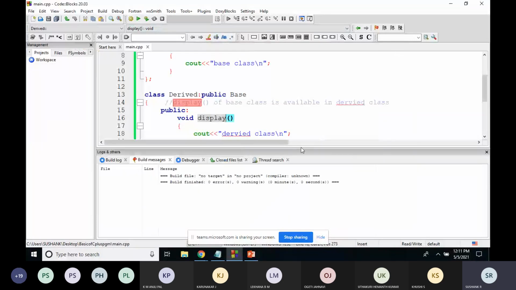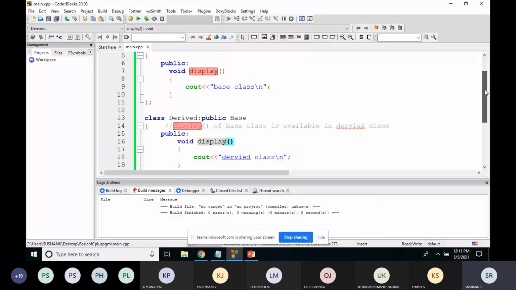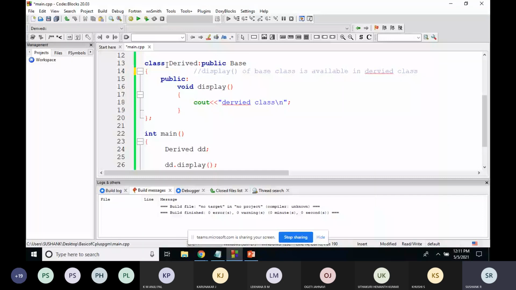The base class function, whenever there is a base class function and a derived class function having the same name, and you're trying to call the method from the derived class object, the preference will be given to the function of the derived class. So here, even though the name display is the same, even though the display function of the base class is also there and the display function of the derived class is also there, the preference will always be given to the display function of the derived class.